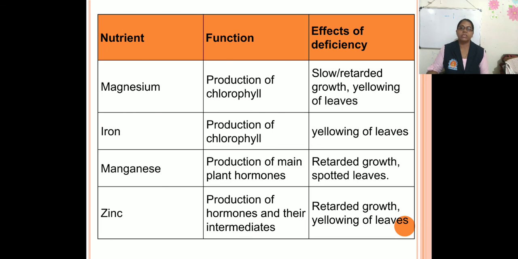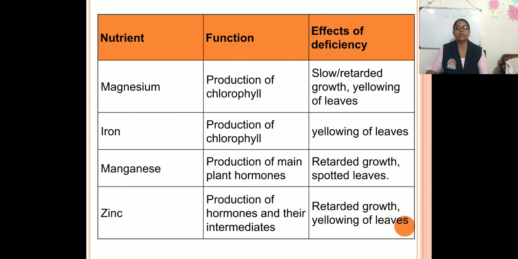Now manganese. What is the function of manganese? Production of main plant hormones, and due to the deficiency of manganese, retarded growth, spotted leaves. Then the last one is zinc, that is production of hormones and their intermediates in plants.